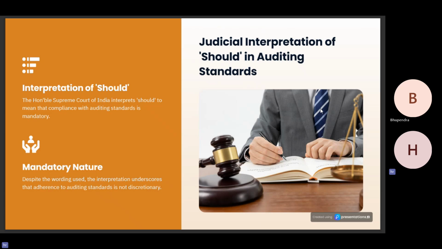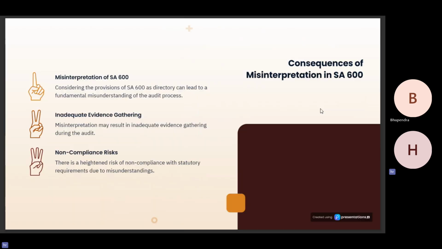If it is mentioned as "should", you cannot take it as discretionary. You also have to understand the intent of that standard or of that law. Here, the Supreme Court said that compliance with the auditing standards is mandatory. Despite the word used, the interpretation underscores that adherence to the auditing standards is not discretionary in nature.